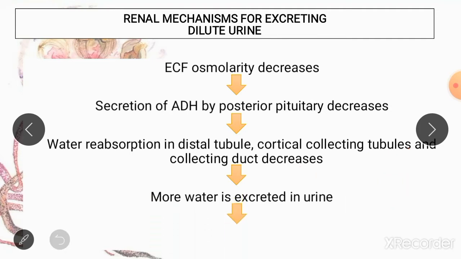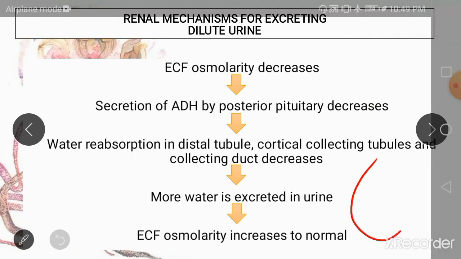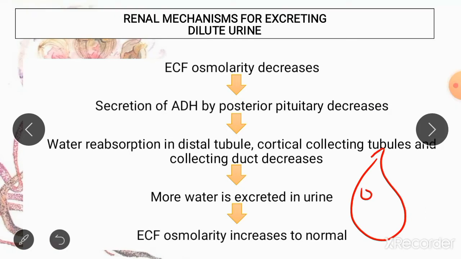Now more water is going to be excreted in the urine, which is going to cause the osmolarity of your extracellular fluids to increase back towards normal. So this is how dilute urine is produced whenever your extracellular fluid osmolarity is decreased because of large quantities of water in your extracellular fluid, which is going to result in a dilute urine formation with a lot of water and very little solutes, and this is thanks to the inhibition of ADH from the posterior pituitary. So I hope you understood this concept.